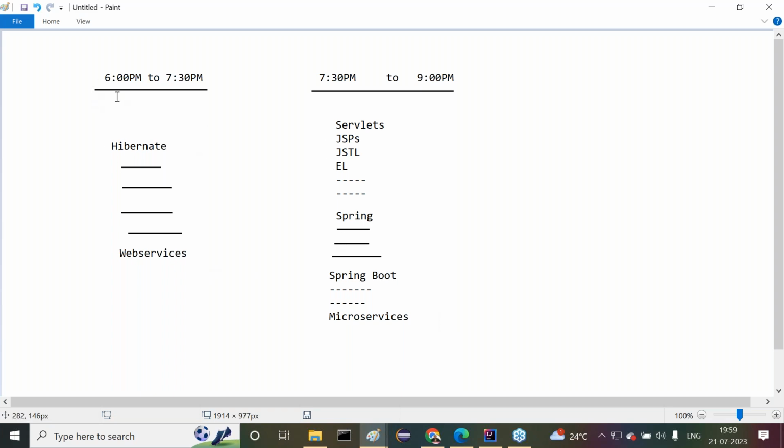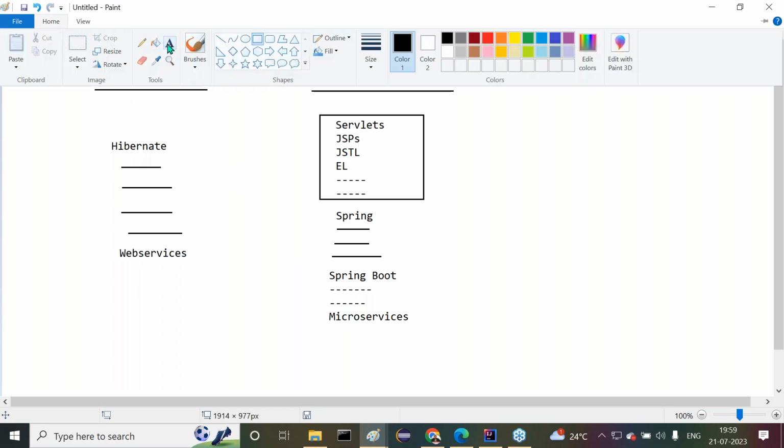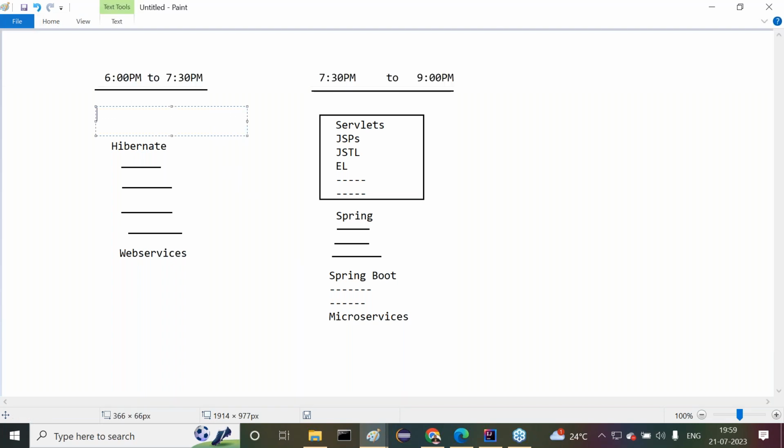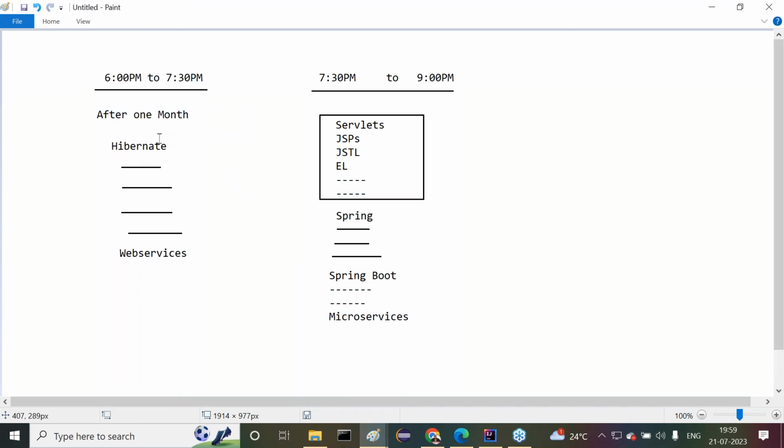Right now, this is the plan I'm telling you, guys. But as of now, this slot is confirmed up to now. The remaining courses I'm going to start in the future. Almost all of you can understand it. This Hibernate will start after 1 month, not immediately. Why? Because this course is going to be started here.